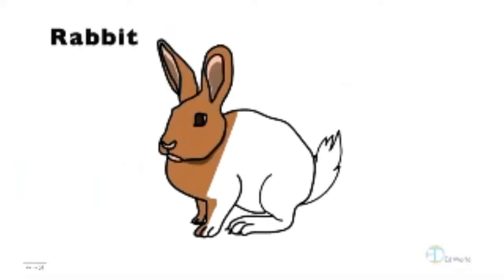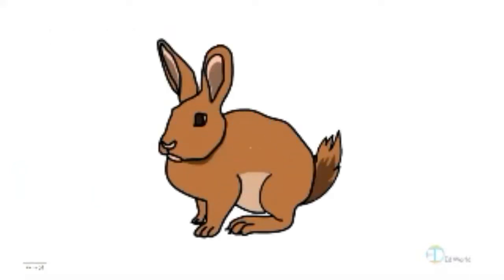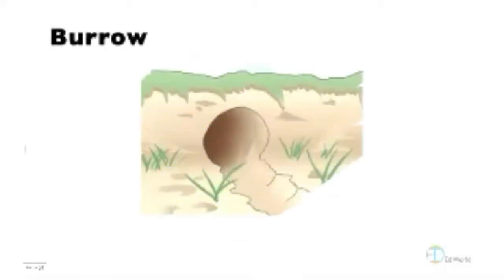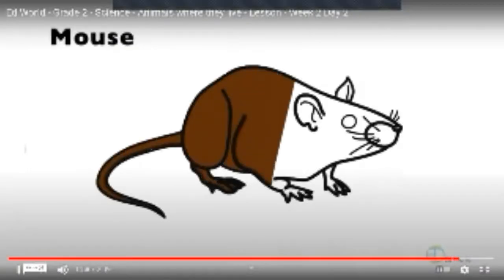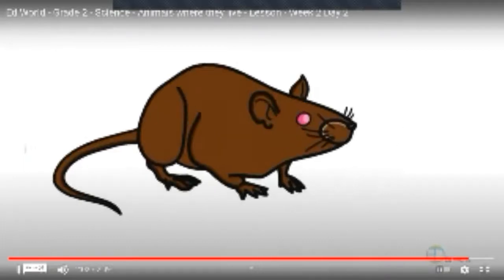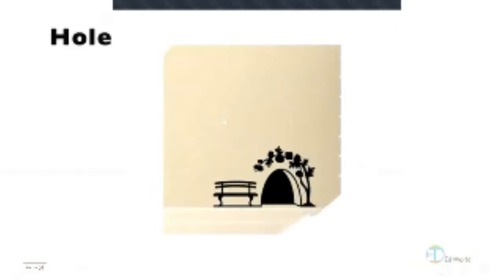Rabbit. Bull. Mouse. It lives in a hole. Hole.